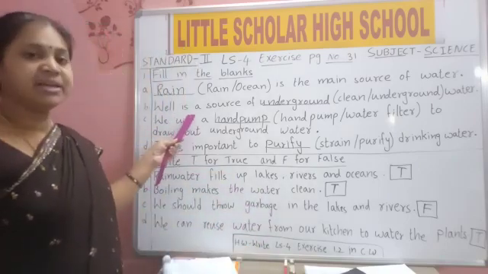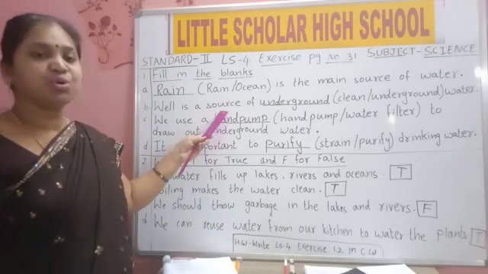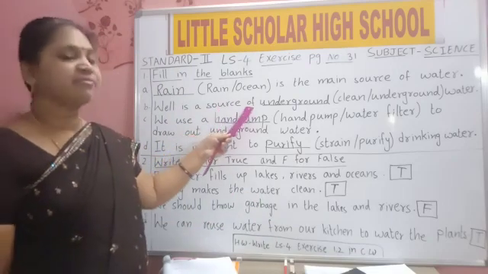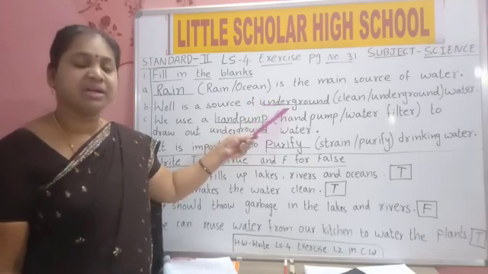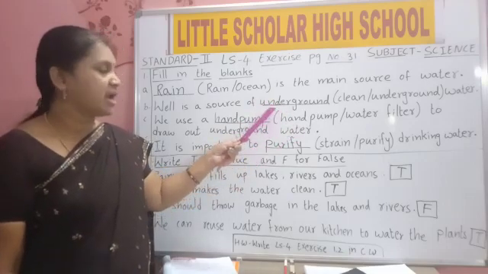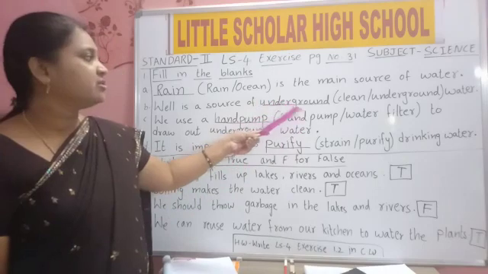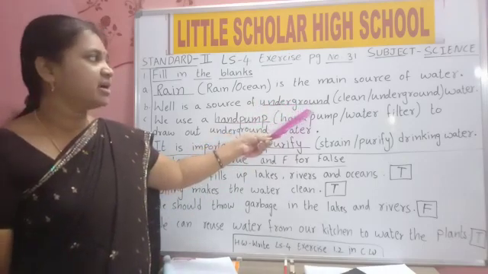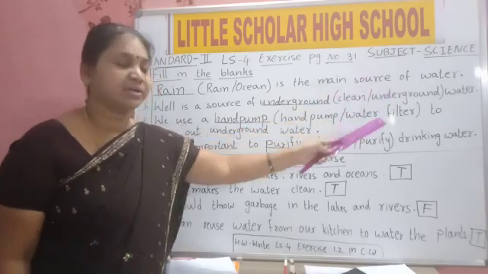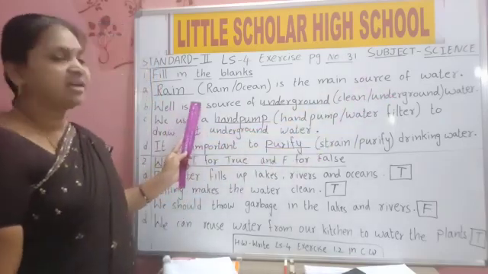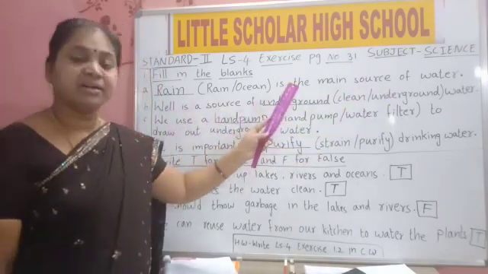W-E-L-L, well. I-S, is. A. S-O-U-R-C-E, source. O-F, of. U-N-D-E-R, under. G-R-O-U-N-D, ground. Underground. C-L-E-A-N, clean. W-A-T-E-R, water. Well is a source of underground water.